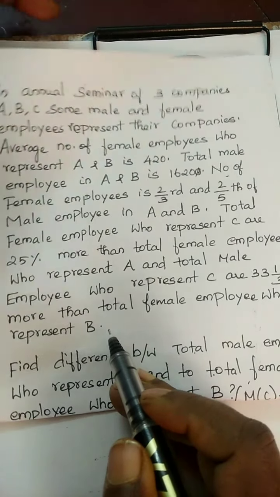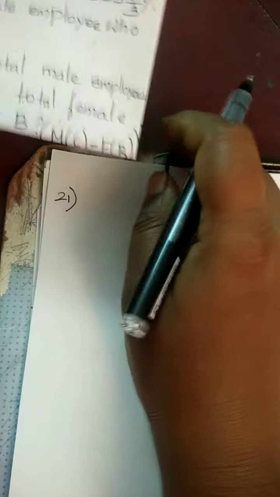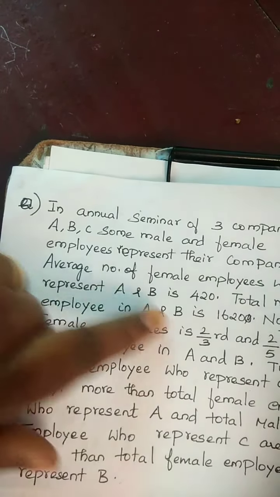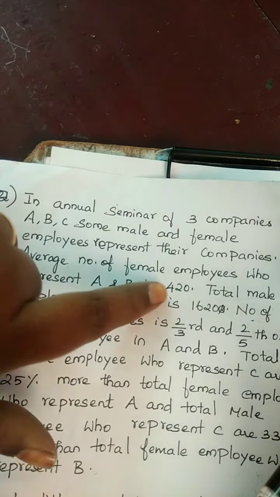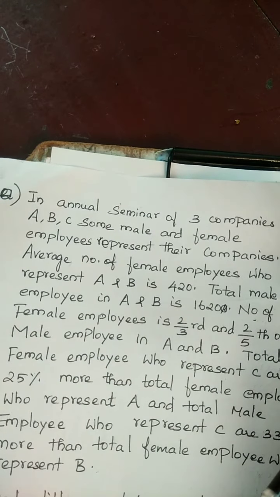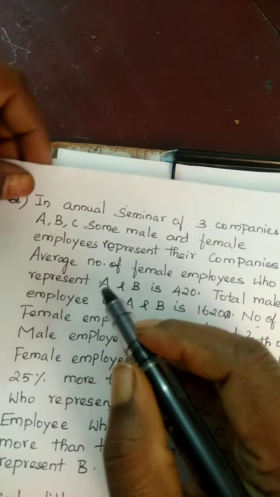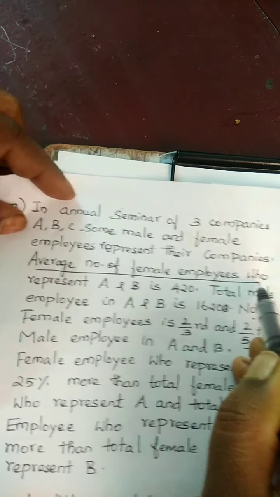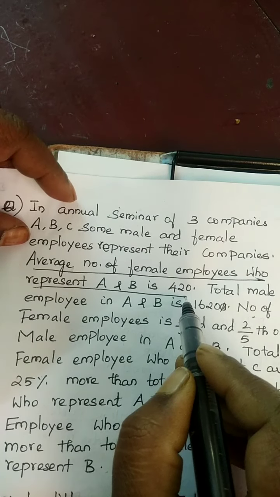Now we can write the given clues from the question. The first clue is average number of male employees who represent A and B is 420. Therefore, average number of female employees.